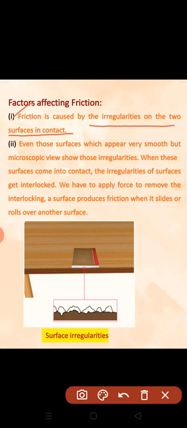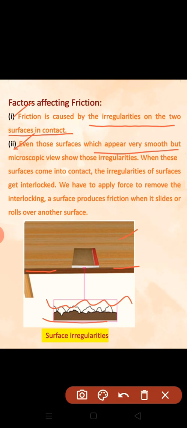You know that on each surface there are some irregularities. Even the table, which seems so smooth, has some irregularities, as you can see in the picture. Because of these irregularities, friction will be caused. Even surfaces which appear very smooth like this table, a microscopic view will show that there are some irregularities. You can see these are irregularities. The surface is not smooth.